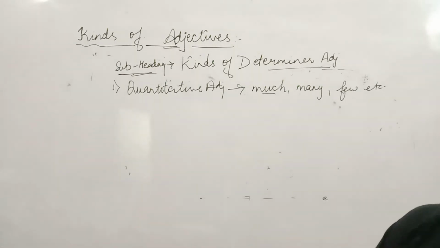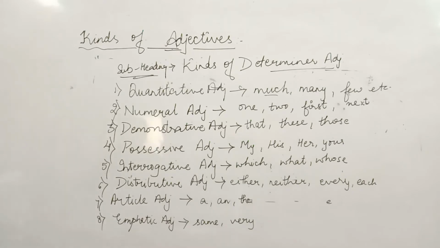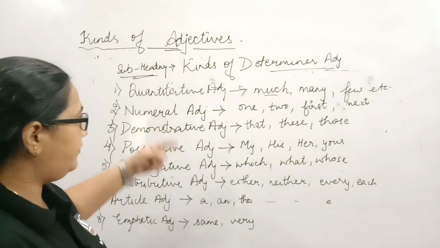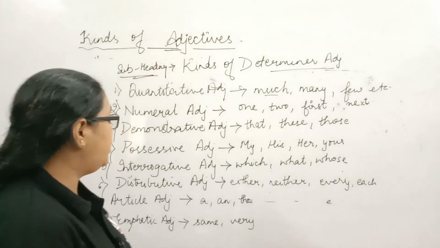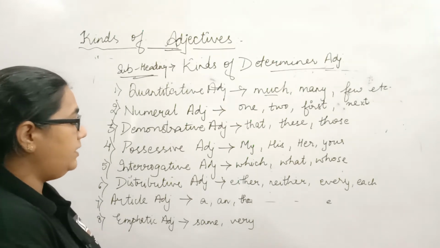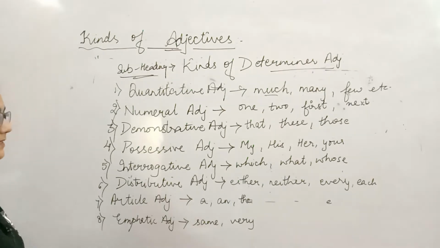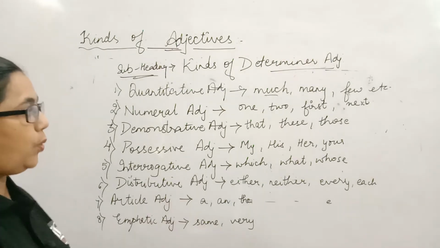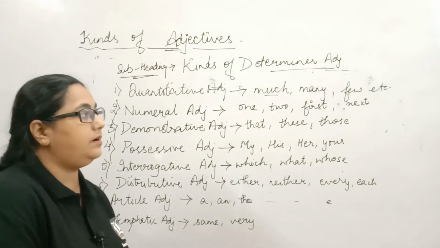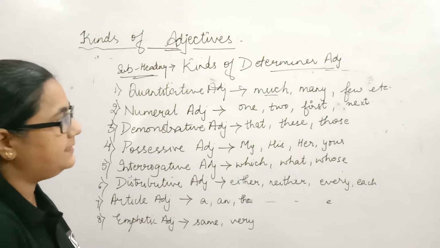Let's come to the second one. Quantitative adjective, the first one already discussed, tells us about the quantity of the noun, that is many, much, few. Second being numeral adjective, again related to quantity. It tells us about the numeral, the number of the noun, that is 1, 2, first, next.